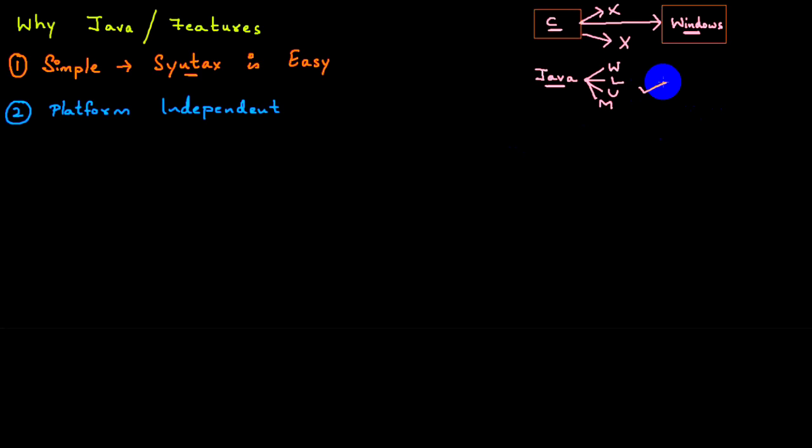So it doesn't matter at all. Whereas a C program was platform specific, a Java program is not specific to the platform. So this is one more reason why we make use of Java here.